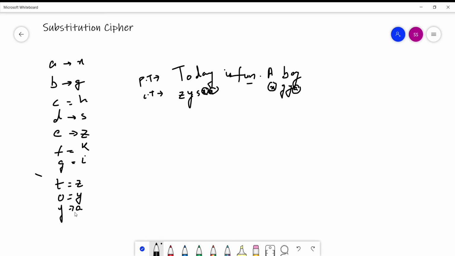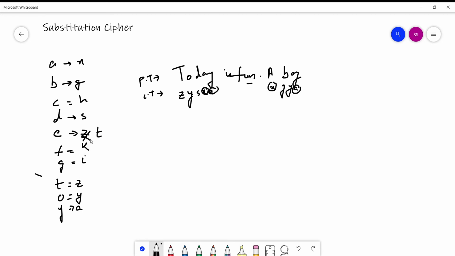Let's see how to do decryption also. For decryption, we have to use the same table. As per the table, Z was the substitution of E, so Z will decrypt to E. Sorry, I made a mistake here. Let's say this is not Z, let's say this is T, because this Z was repeating again here.